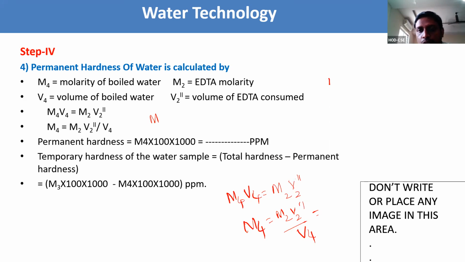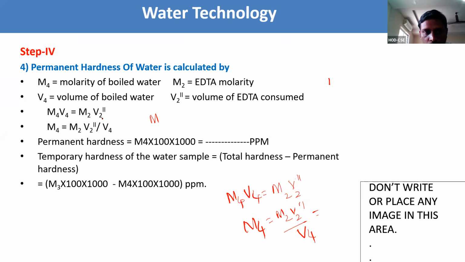To the 20 ml of solution, we add 2 ml of buffer and 2 or 3 drops of indicator. You will get the wine red colored complex, that is the unstable complex. To that we titrate with EDTA, which we take in the burette. The wine red color complex turns to blue color, that is the end point. Now we take the end point reading and find concurrent values, at least the same value 2 or 3 times.